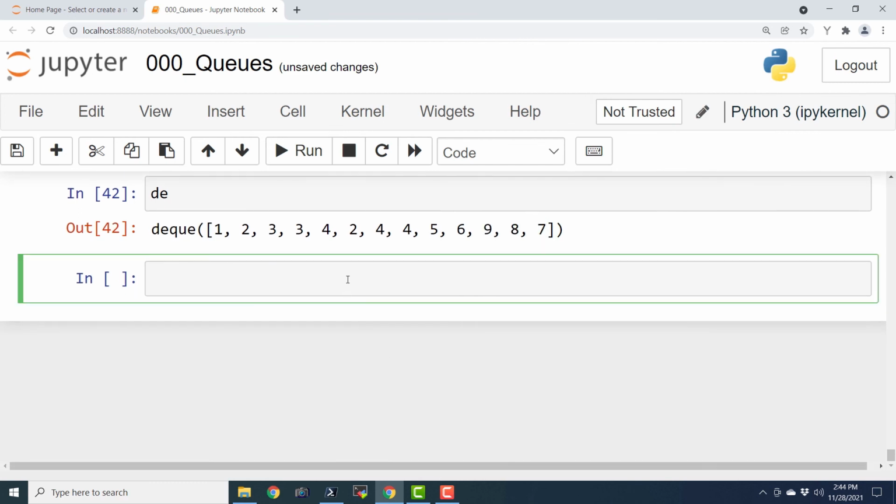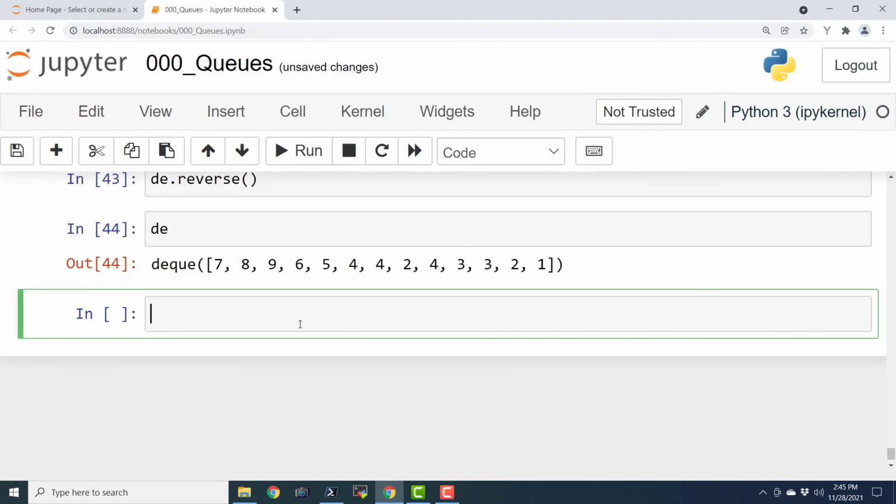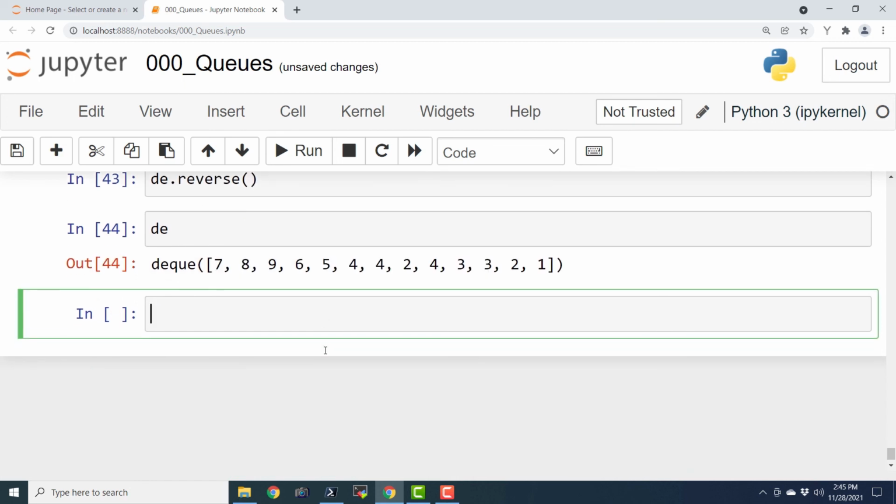And we can even reverse this entire stuff, de dot reverse. And if I execute this, we can see that the entire deque has been reversed. So this is how we can work with the deque module in the collections in Python.